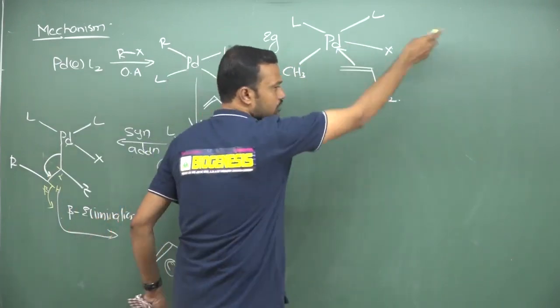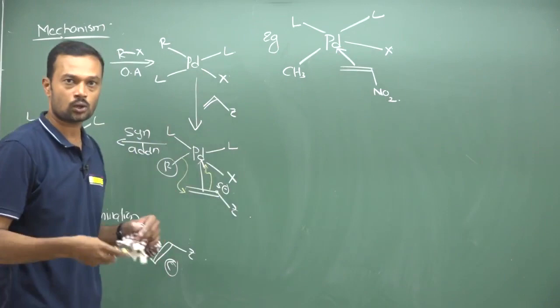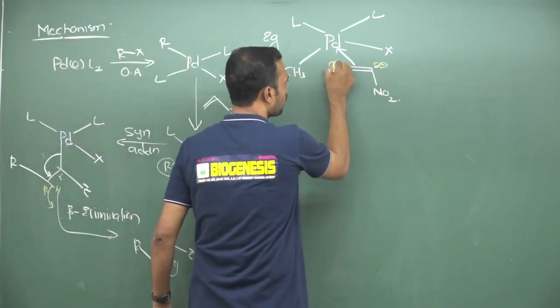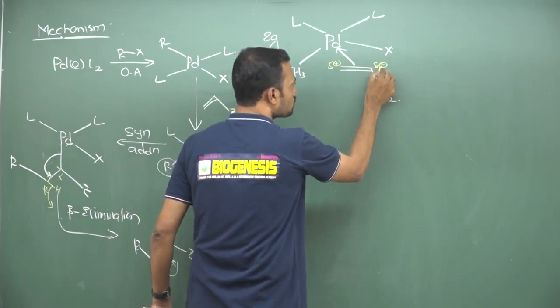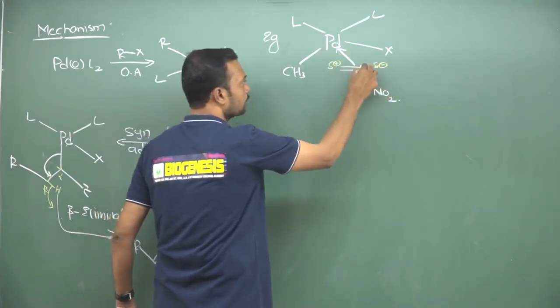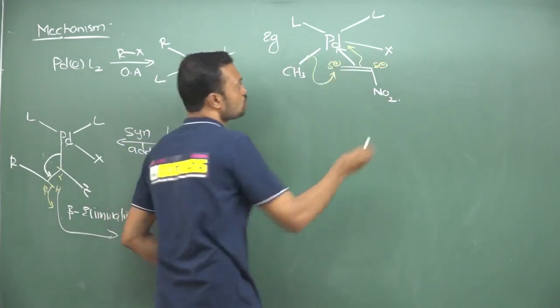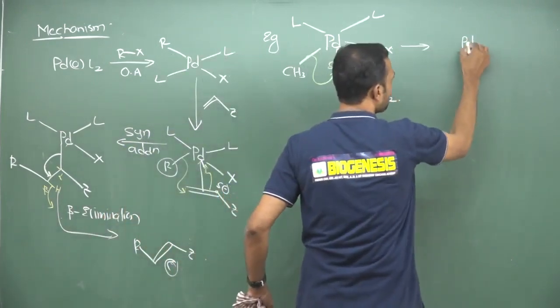Now, we have already seen how selective groups show carbanion as well as carbocation. This is a carbanion, this is a carbocation. Always the carbanion should be introduced to palladium. So this will be attached over here and this part will be added here. So finally, what kind of insertion are we going to expect?